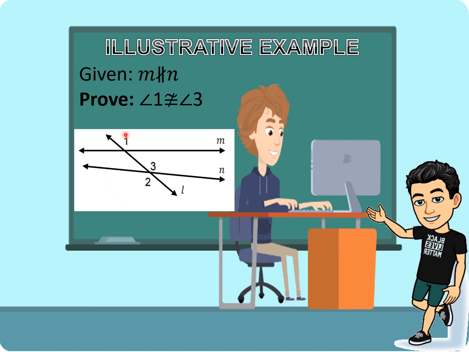So now in our figure, we have two lines cut by a transversal line, line M and line N. So because it is a contradiction, it is not parallel. We assume that we put not parallel on line M and line N. Also, angle 1 is not congruent to angle 3.